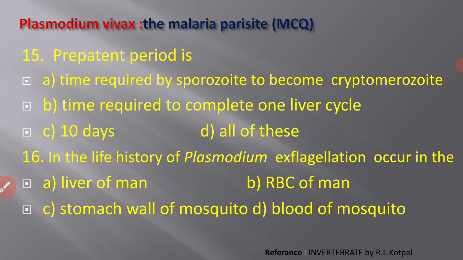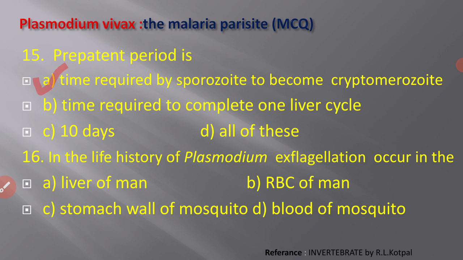So in this case, option A is correct: time required by sporozoite, which is an infective stage of the malaria, to become cryptomerozoite. That is, this cryptomerozoite is the first appearance of the parasite in blood.